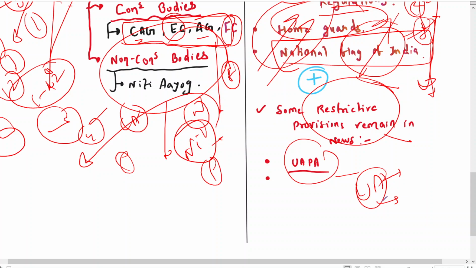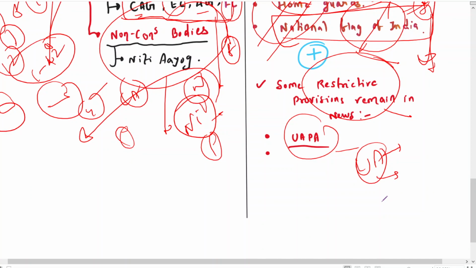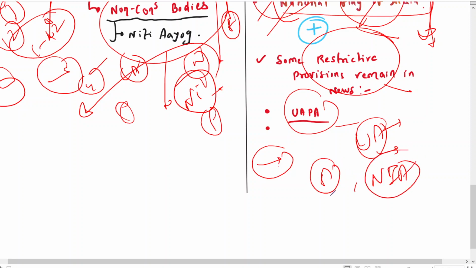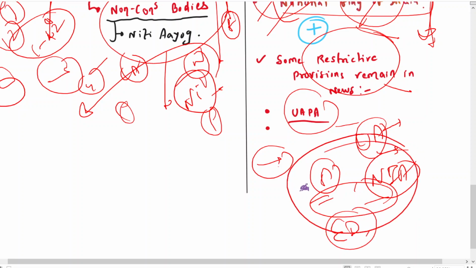So these types of questions may be asked, not the deeper ones. And also you can see that the CBI, the NIA, ED are frequently in the news, so questions may be asked on these bodies.